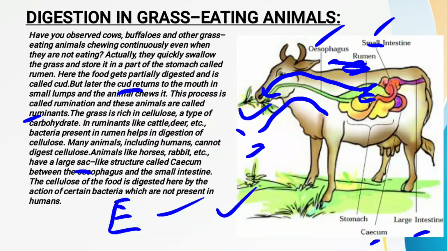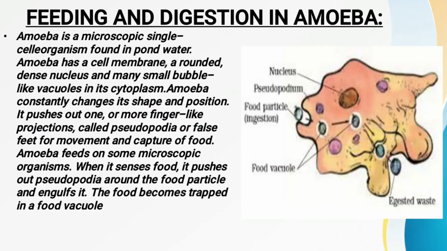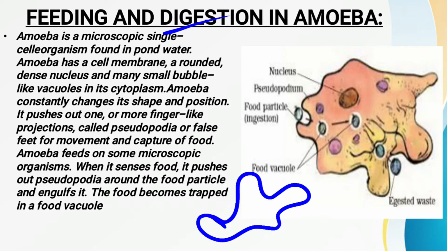Now the next thing that we have to study is the nutrition in the amoeba, how the feeding and the digestion take place in the amoeba. Now as most of you must know, what is amoeba? Amoeba is an irregular shaped unicellular organism, and where is it found? It is found in pond water, in pools and ditches, etc.